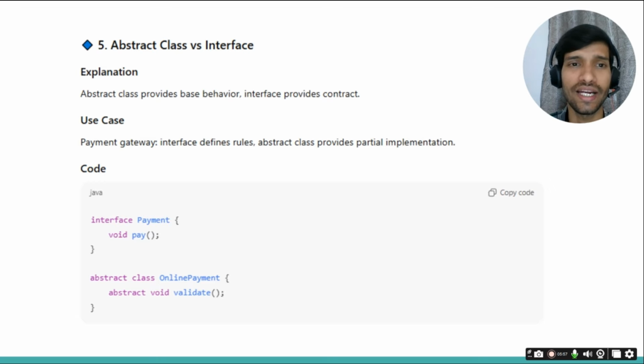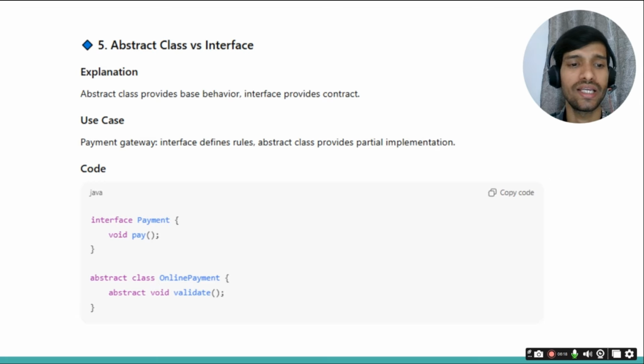Any client who is implementing the interface is bound to provide the implementation details, and those implementation details will vary depending upon which class implements it. For example, we have one Payment interface, and here the method is pay.